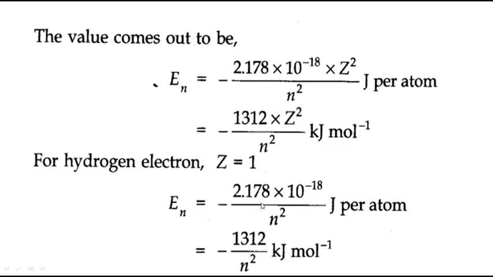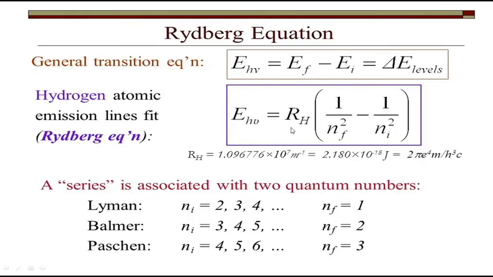But if you want to give it in another unit like joule per atom, then the number is 2.178. So the energy of one such orbit is 2.178 into 10 power minus 18 joules per atom. Or if you want to give it in kilojoules, it is minus 1312 kilojoule per mole, in case n is equal to 1 and z is equal to 1. So the energy he has given clearly.